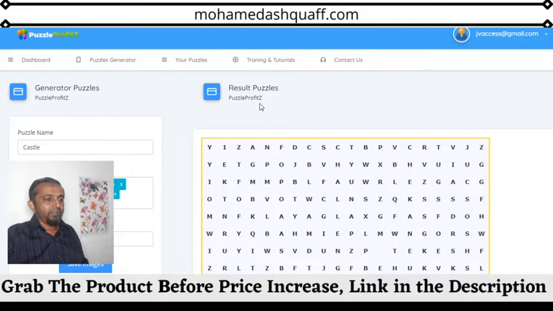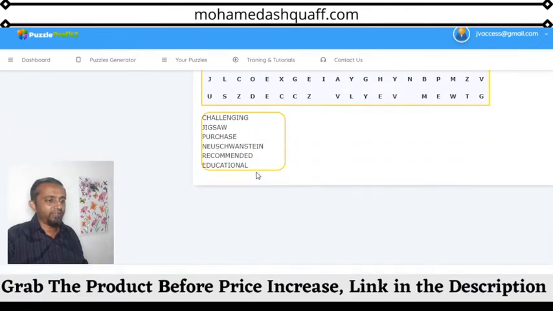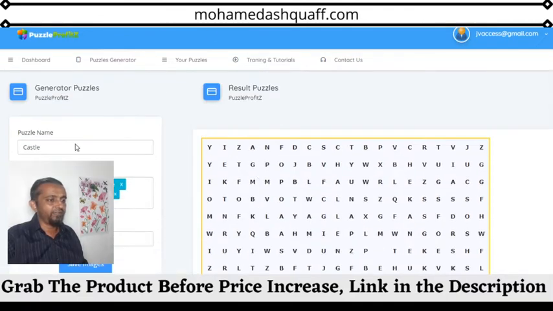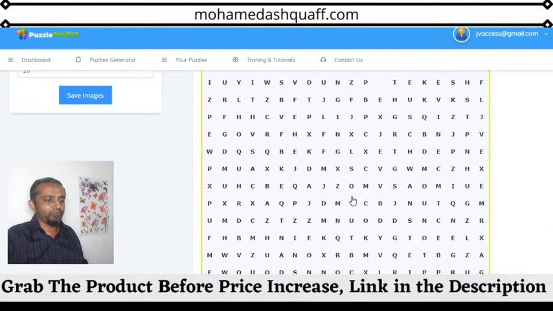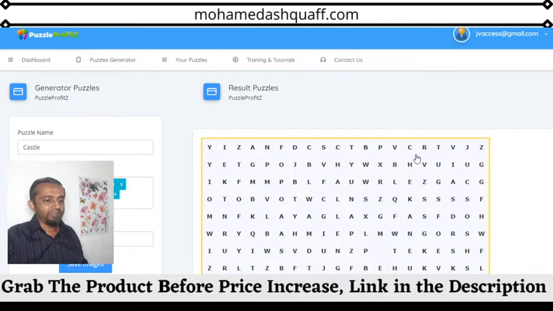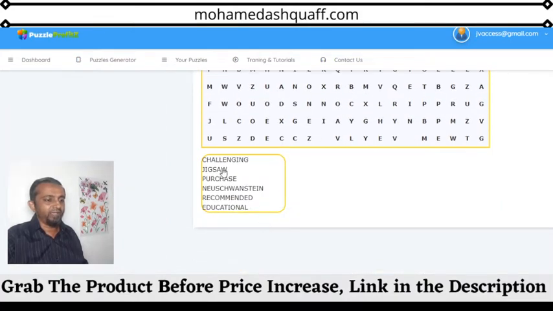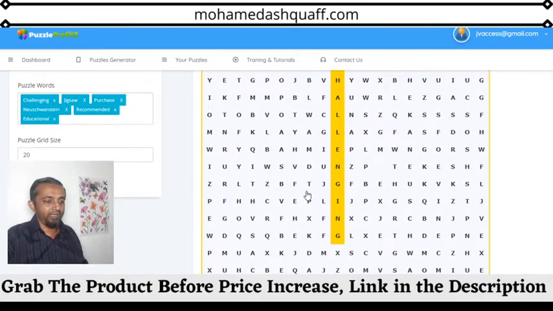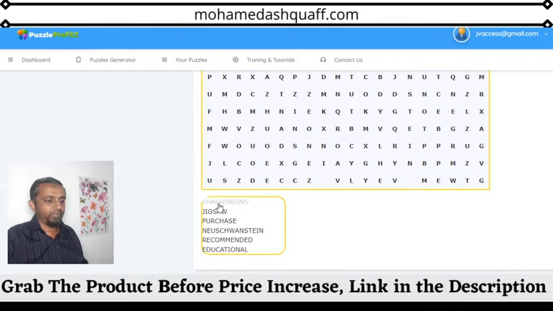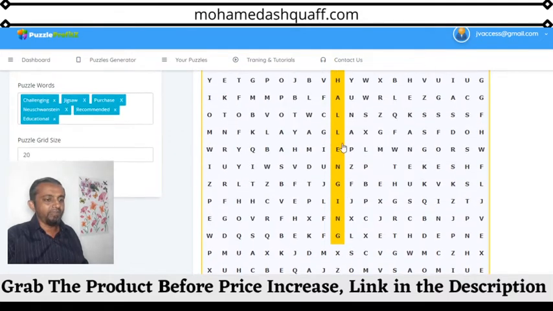Now the results puzzle. This is the puzzle we have created. Here are the words I have given, and you have all these words. People have to go and find them. That is the puzzle: they have to find where these words are in the grid. If you want to do it online, if you click, it will highlight where those words are. But for the people buying this book, they have to find the words by themselves. That is the interesting part of this.